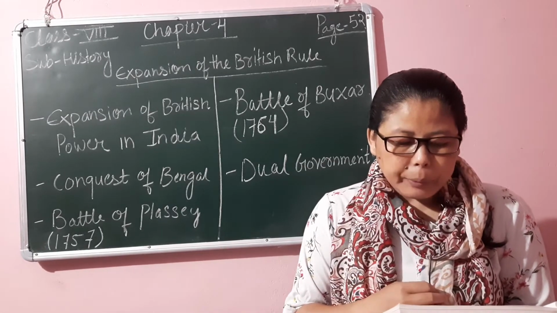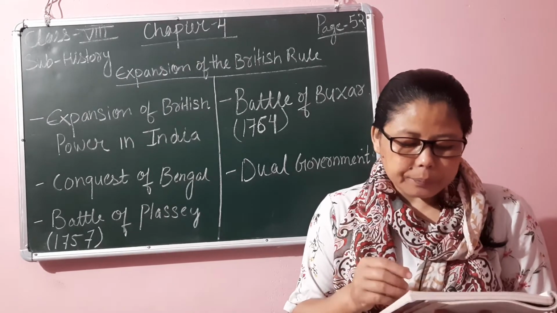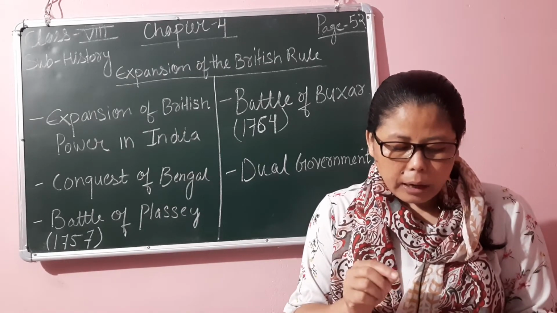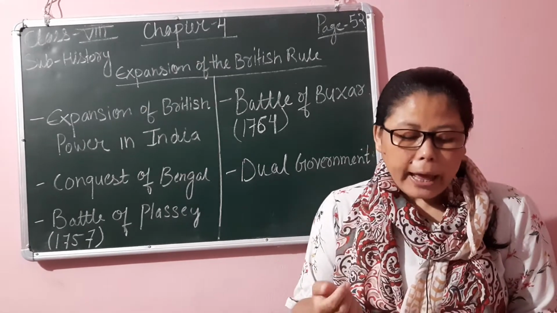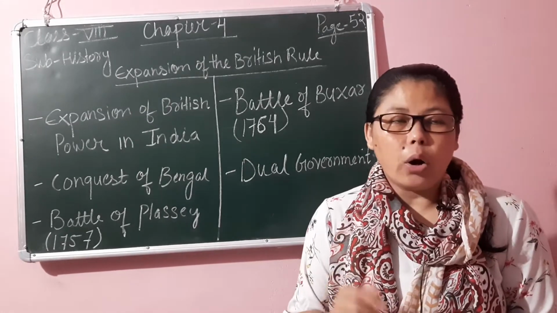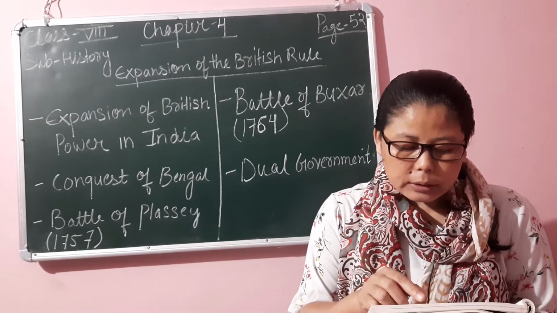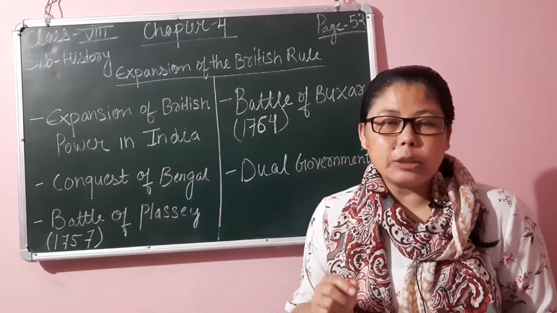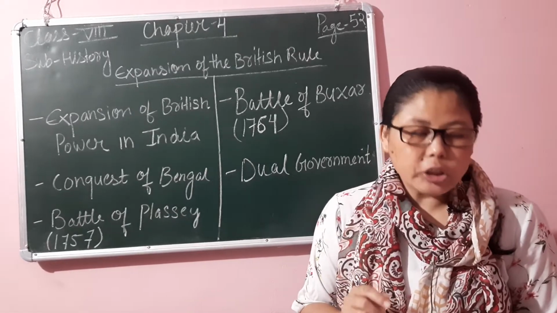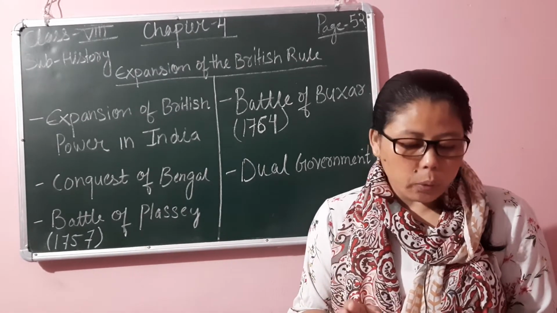The armies of Sirajuddaulah held the British as prisoners in the dungeons of Fort William. One of the prisoners alleged that 146 British officers were shut in a room.